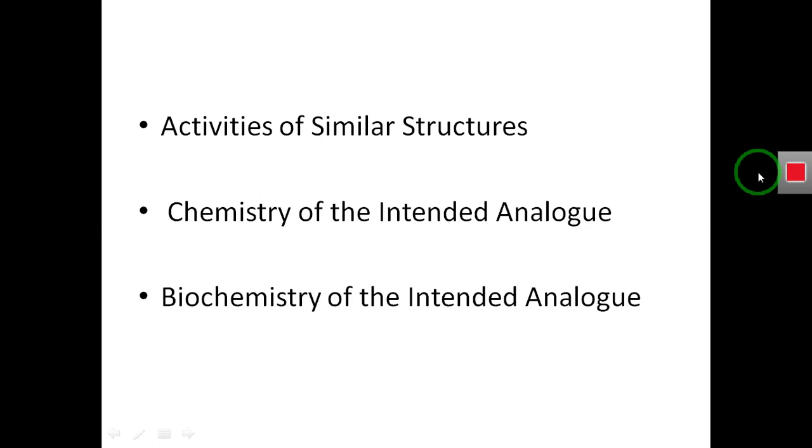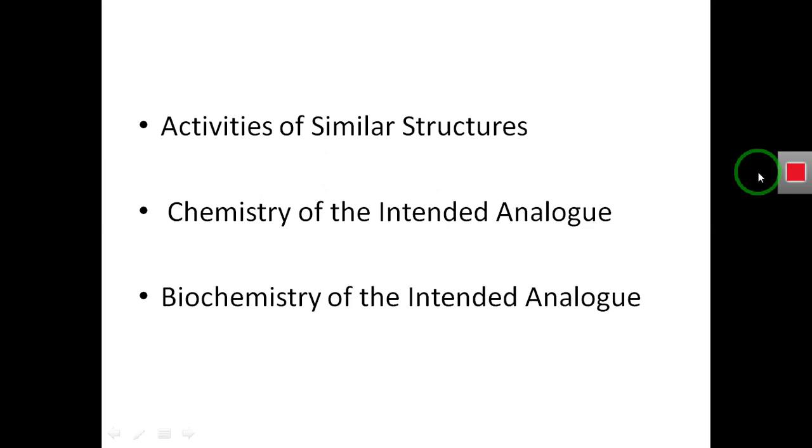So what is the criteria to make the changes in the lead compound to study structure activity relationship? The criteria is based on the activities of the similar structure. For example, what is the similar structure?